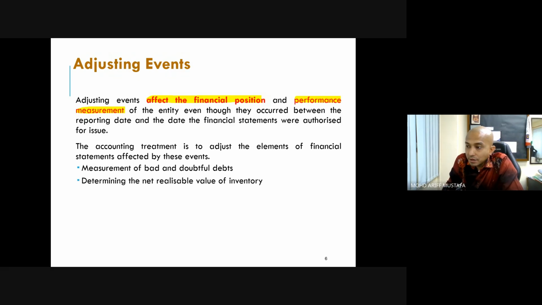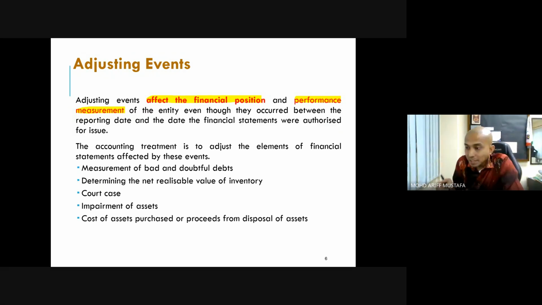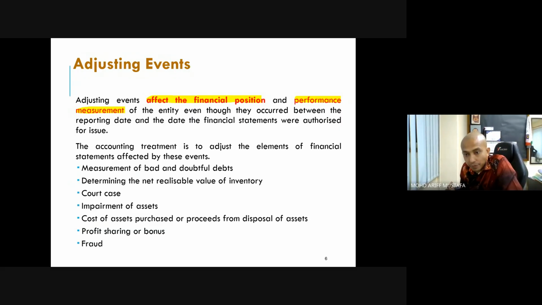Determining the net realizable value of the inventory. Okay, this is extra evidence of the value of your inventory. Court case, being sued or suing. The impairment of asset, like any information or any indication of impairment. Cost of asset purchase or proceeds from disposal of asset. This one is the information on asset. Profit sharing or bonus. And fraud case.